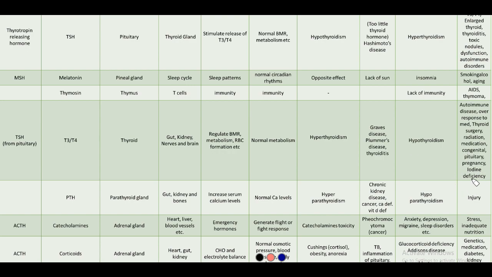Then iodine deficiency. When there is iodine deficiency, there is a condition called iodine deficiency goiter. Goiter is nothing but the enlargement of the thyroid gland. Iodine is really necessary for the formation of T3 and T4. If iodine is not taken in sufficient quantities, the follicular cells multiply rapidly to produce thyroid hormones.